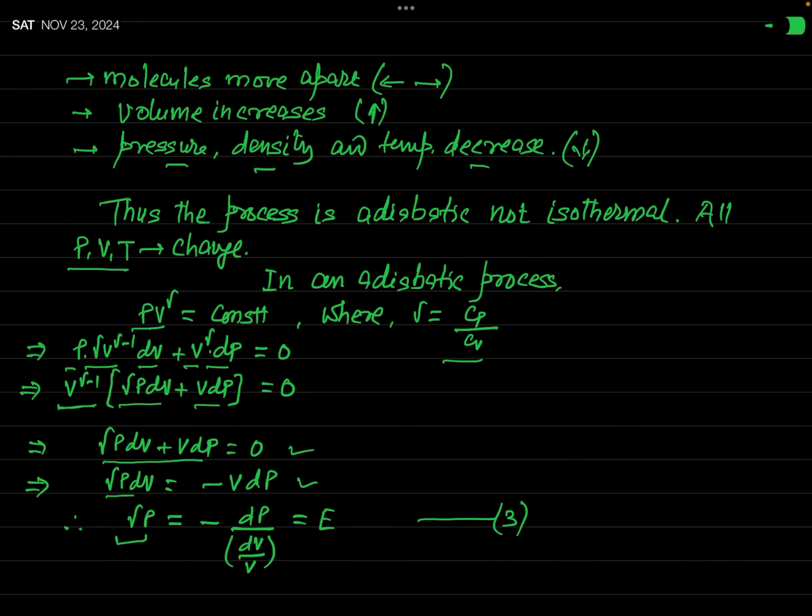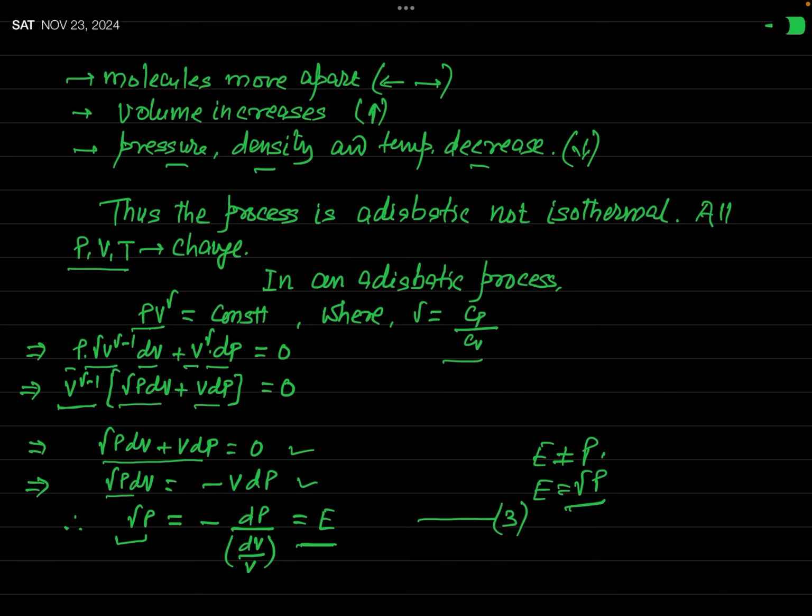So minus dP by dV by V is equal to the bulk modulus of elasticity E. So you can see, according to Laplace correction, the bulk modulus E is not equal to P, but E is equal to gamma times P. This elasticity, which is equal to gamma times P, is called adiabatic elasticity. P is called isothermal elasticity, and gamma times P is called not isothermal but adiabatic elasticity.